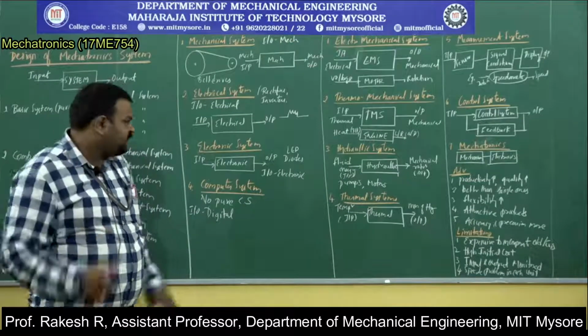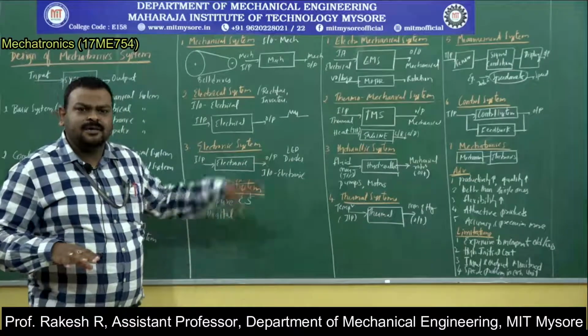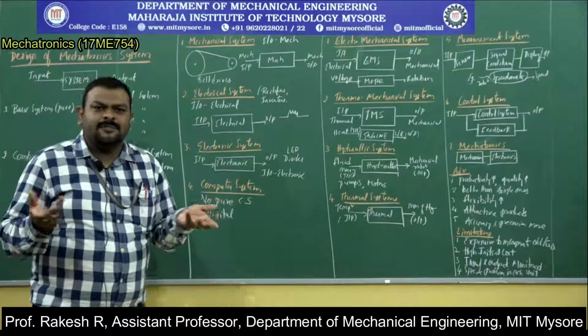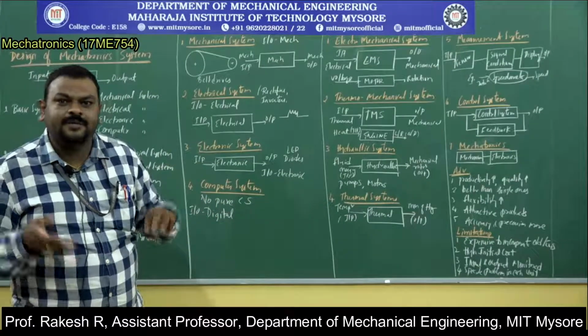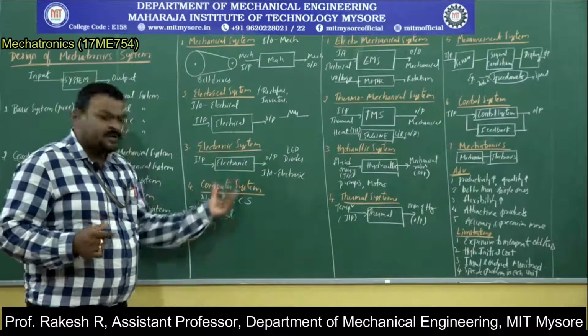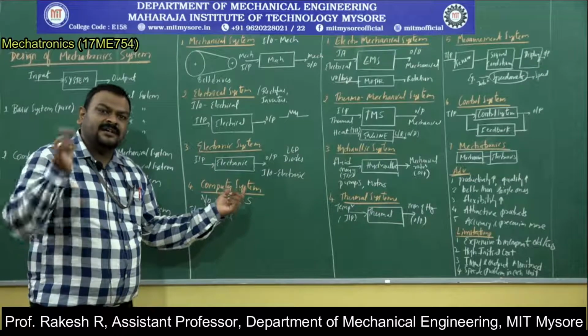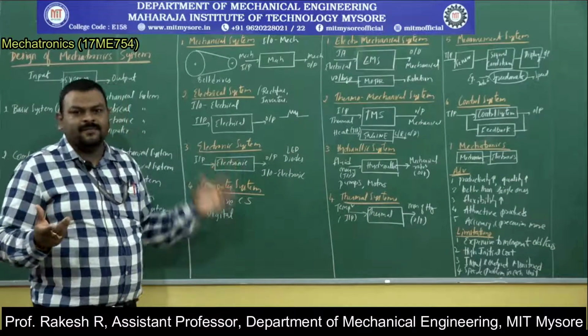Again, there is a small confusion between electronics and computer system. The interactions are almost the same. Basically, the input to the computer system and the output from the computer system are electronic in nature. That confusion will always be there because an electronic system is an integral part of a computer system. Got it? Almost the same thing will be there.